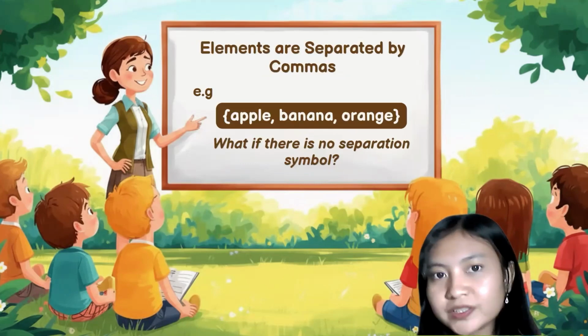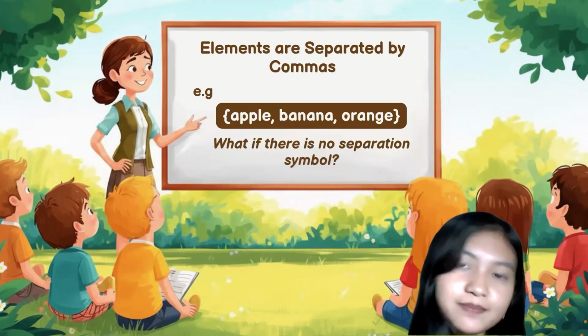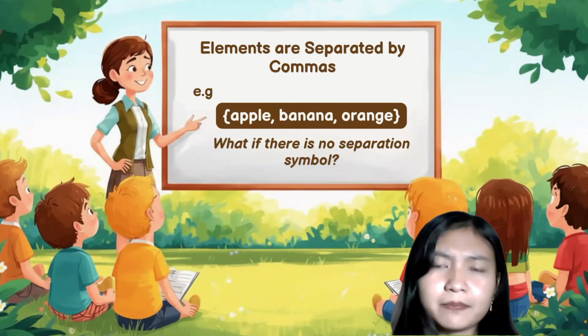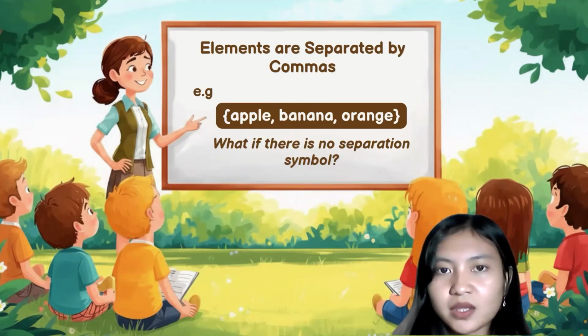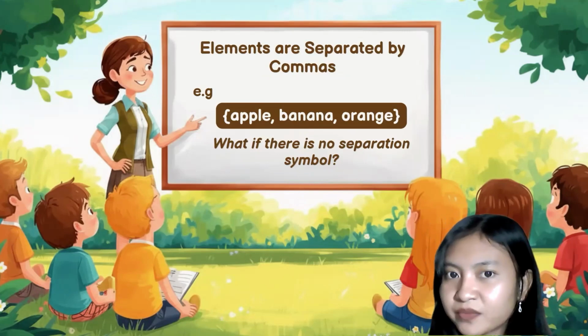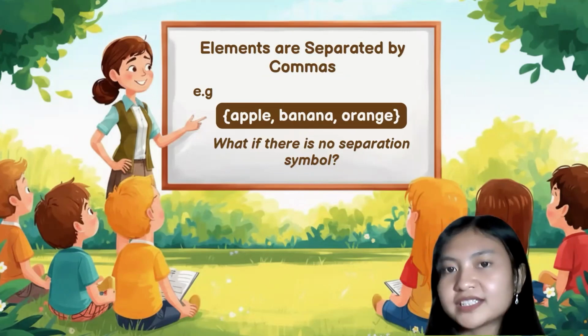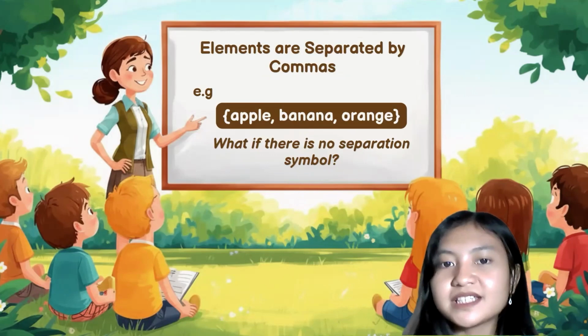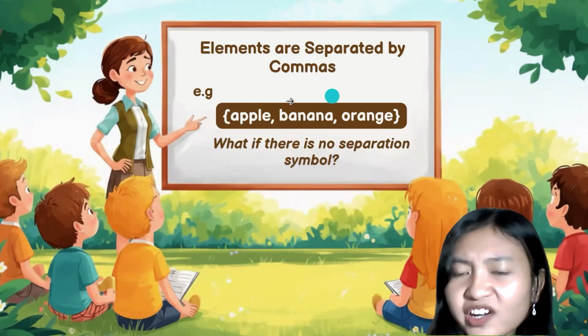The third rule is elements are separated by commas. For example, whenever we have a set whose elements are apple, banana, and orange, we can separate each element by commas. We can see here.